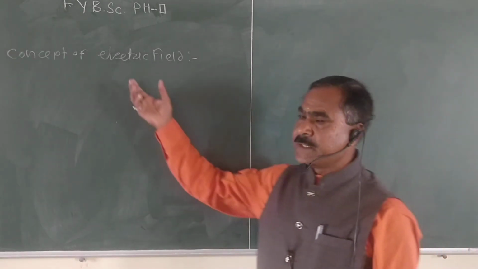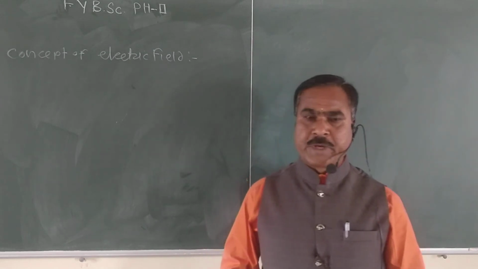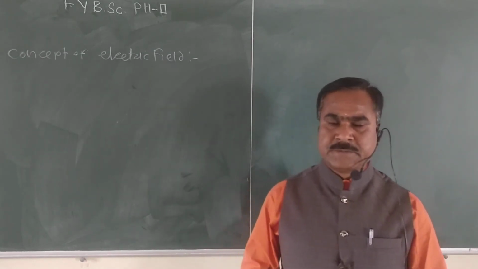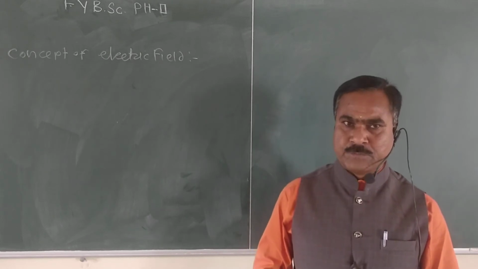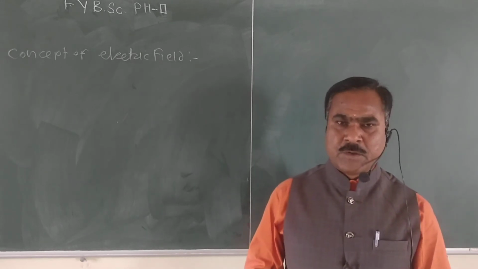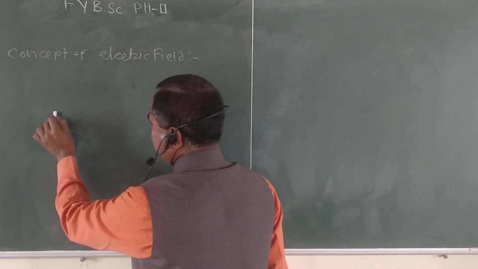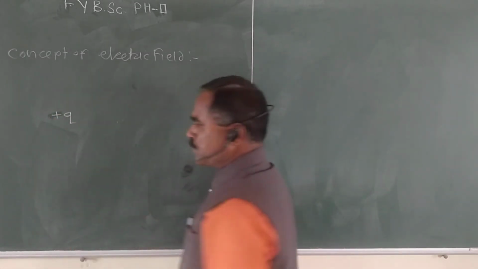Now to understand this concept, we consider a test charge or point charge. It may be positive or negative. First we consider a positive charge. So here this is the positive charge.